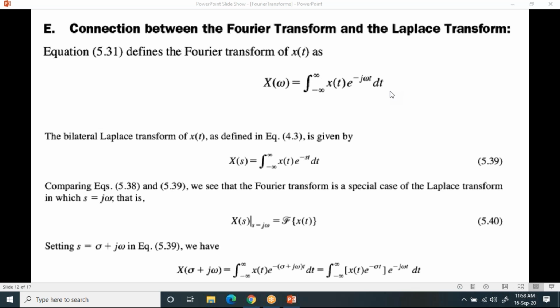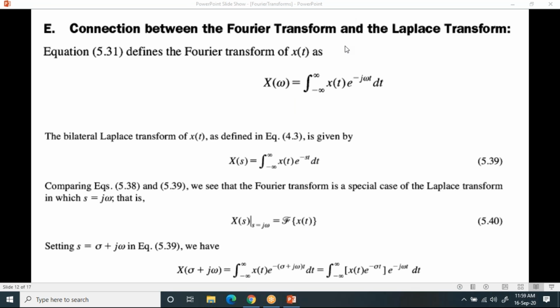Now you may ask, what do you mean by S? S is nothing but it has a real and an imaginary component. We'll see that. Now, when you take the Laplace transform of x of t, you can write the mathematical equation like this: L of x of t equal to x of s, which is the integral from minus infinity to plus infinity of x of t into e power minus st dt. Now observe it. This is the Fourier transform of x of t, and this is the Laplace transform of x of t. Now, what is the difference?